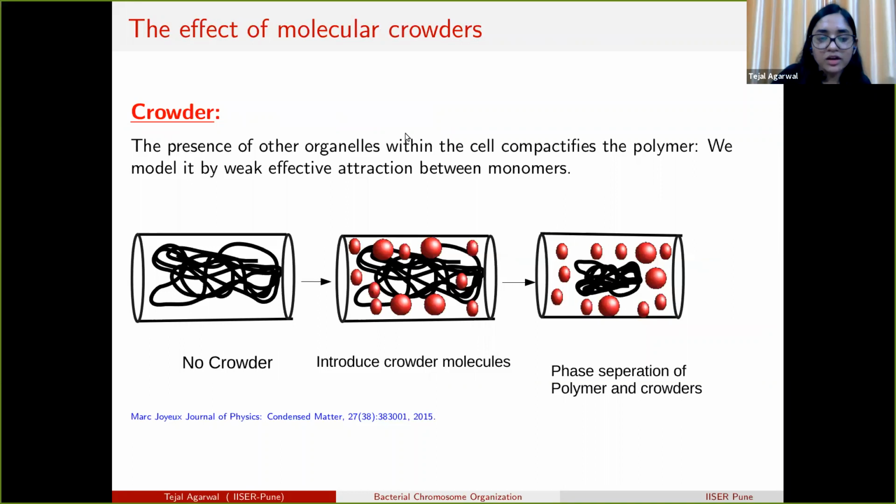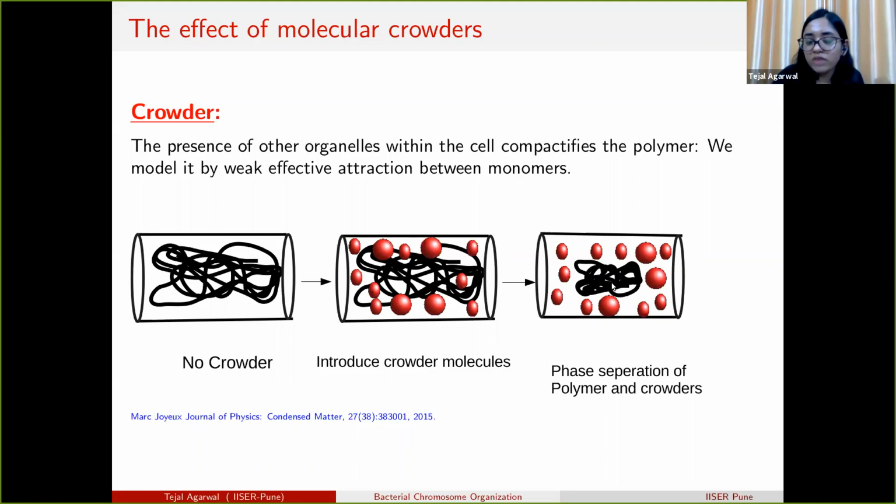So next we study the effect of molecular crowders. If we have a polymer in a cylinder, then it can take any possible configuration and conformation, but the polymer is not isolated, but is surrounded by various proteins and other molecules. In this study and previous studies, it is shown that when there is a polymer and other monomers inside the cell, there is a phase separation of polymer and crowder.